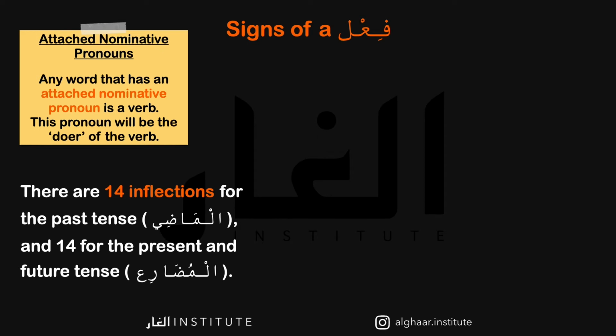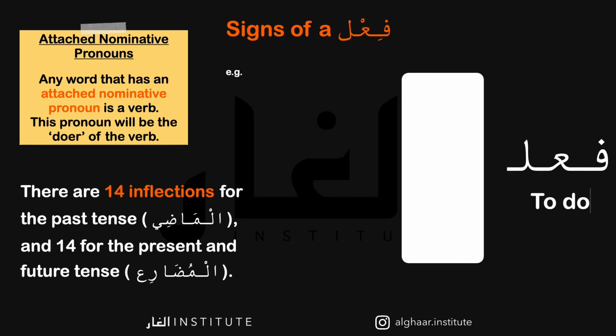Here I'll give examples from the past tense. So for example, if we take the bare root letters of fa, ayn, and lam, which give the meaning of to do something, we can add different pronouns to the end of these root letters to change the doer. For example, if I want to say I did, I can add tu and say fa'altu, which means I did.